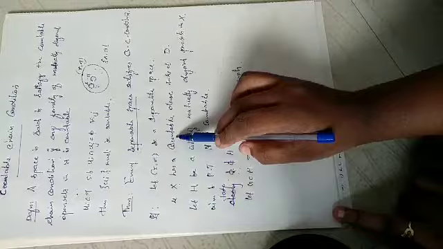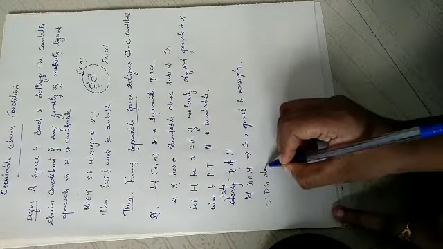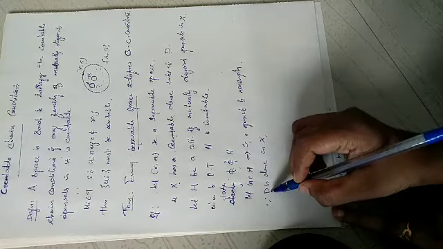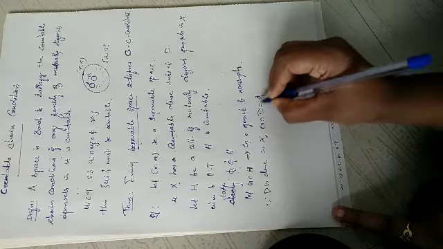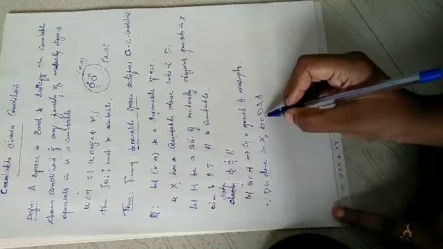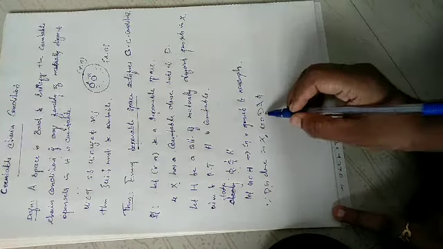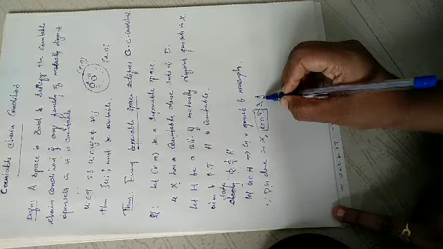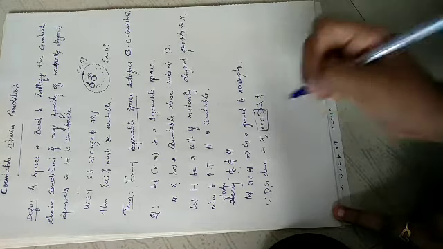We have X with a dense subset D. Since D is dense in X, any non-empty open set intersection D will be non-empty, so G intersection D is non-empty. Since this set is non-empty, clearly it has elements, so I can take an arbitrary element from G intersection D.